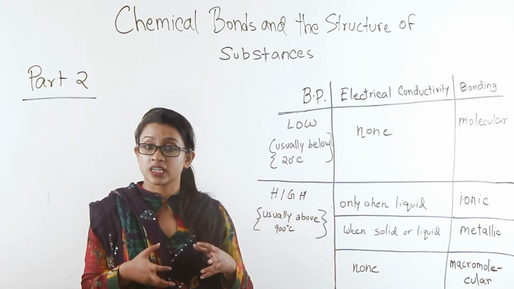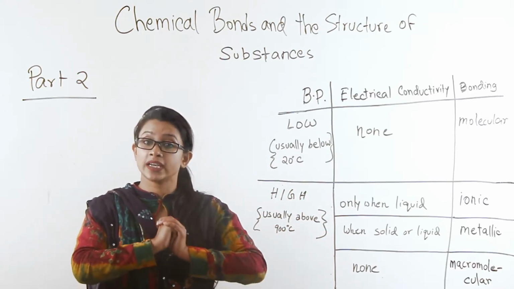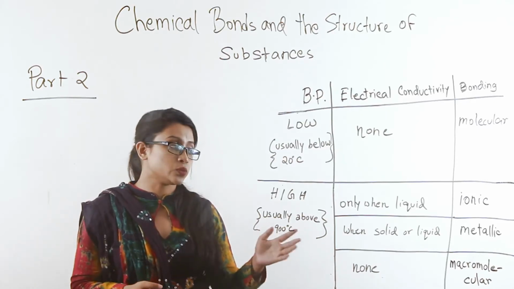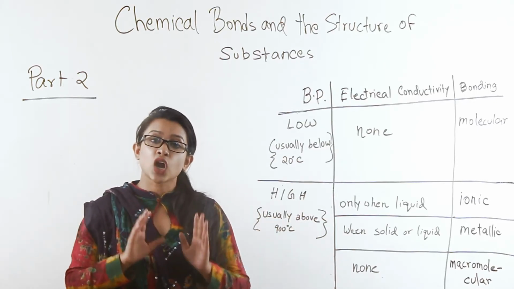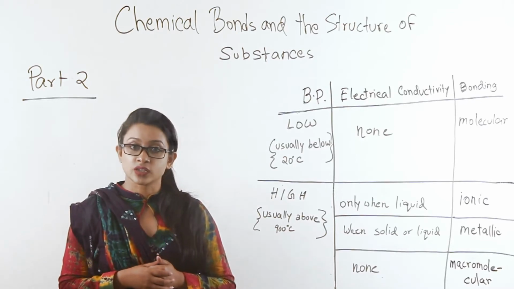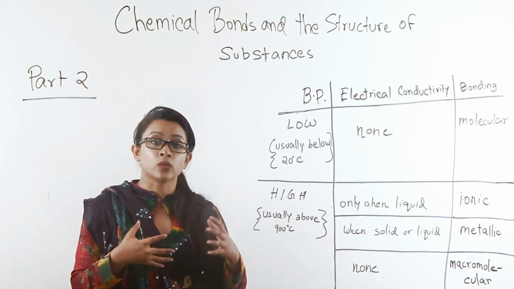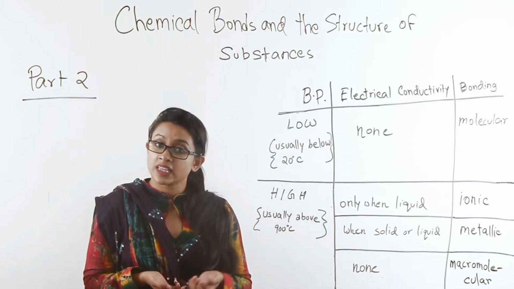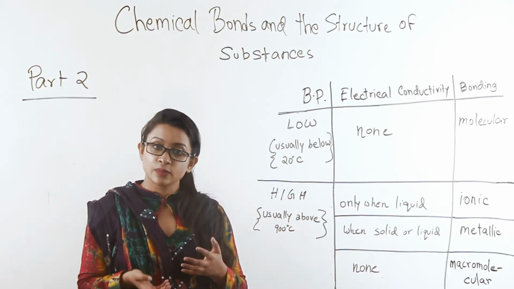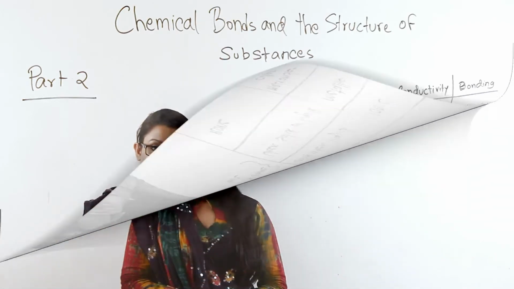And if it conducted electricity only when it was in a liquid state, it would be ionic. So these are basically the two parameters with which we can identify which type of bonding substances belong to: the boiling point and electrical conductivity.